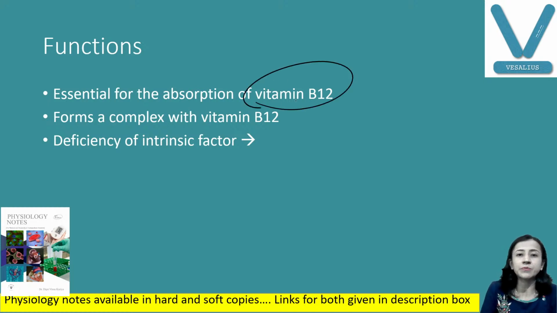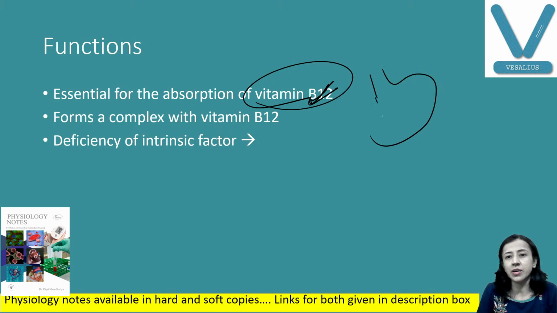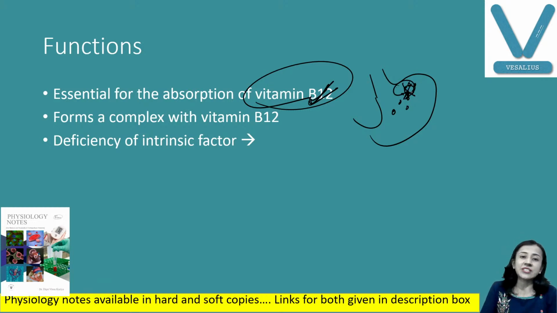Now what are the important functions of intrinsic factor? It is required for the absorption of vitamin B12. How? You can see here in the stomach, suppose this is intrinsic factor and this is vitamin B12. Intrinsic factor binds with vitamin B12 and protects it. It will not allow vitamin B12 to be destroyed by gastric acid.